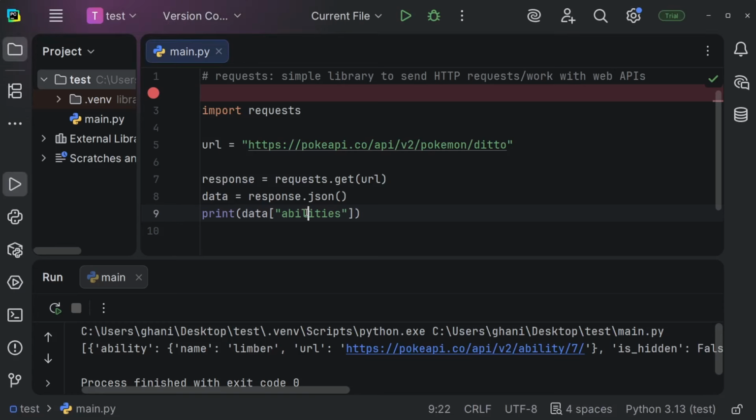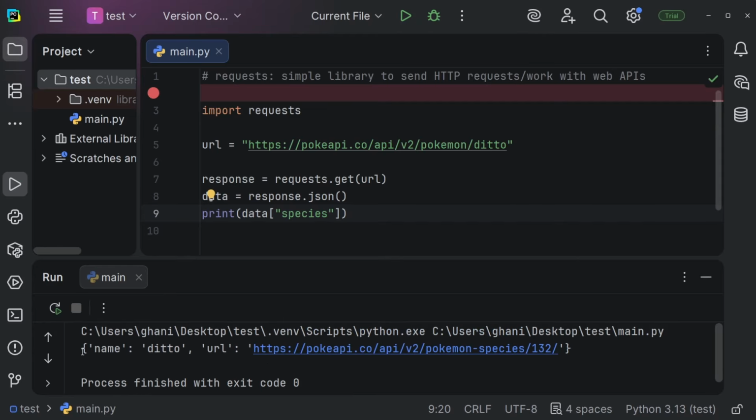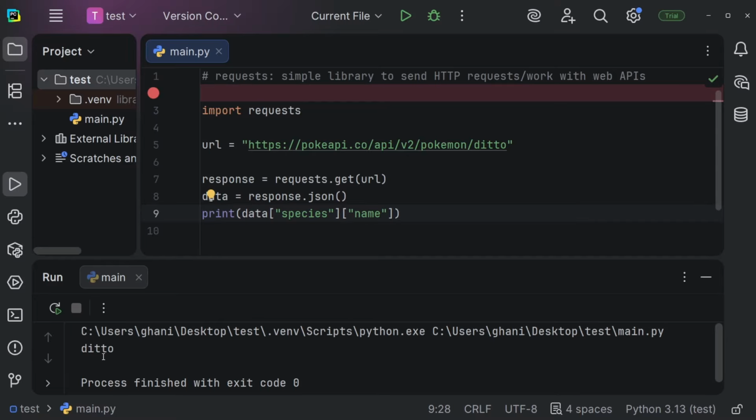So let's, for example, access species because that is a little bit easier. Now we're getting another dictionary within this dictionary that includes name and URL. So let's now, for example, access species of name. Let me run this. And we should now, of course, get ditto. So this here seems to work. And this is how you use the requests library to fetch data from an API, for example.